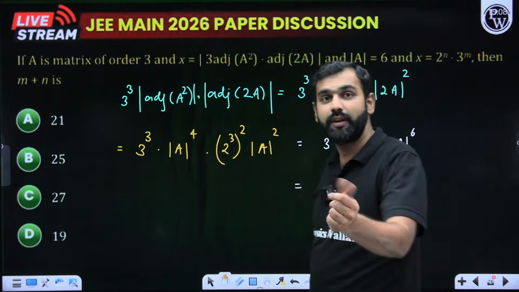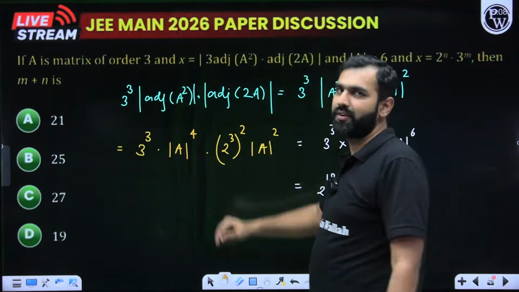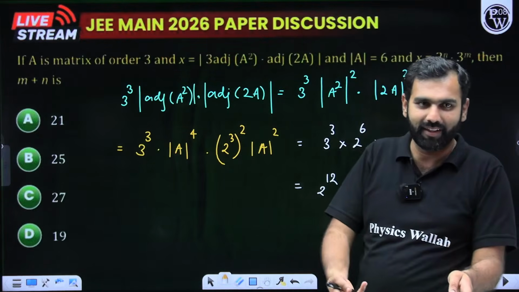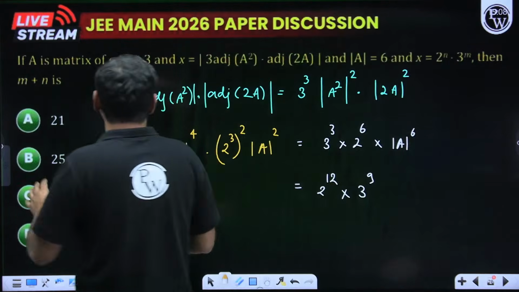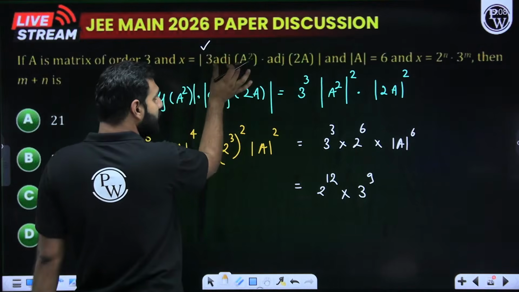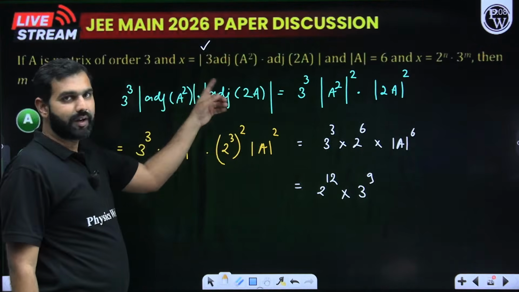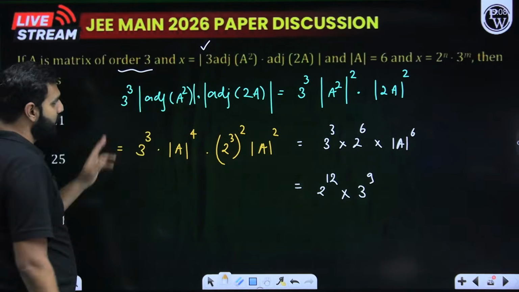Watch the analysis. You'll get a very good, decent, crystal clear clarity, I must say, about the examination, what kind of questions are being asked, what is the level of the questions. And I hope you can see it right there in front of us, right? So with that, I'll say, which property do we use? 3 times adjoint dot adjoint of this. So 3 comes out to the power n. So what is n? Sir, the order n is 3. So 3 to the power 3.